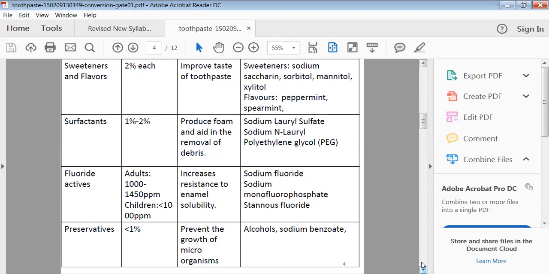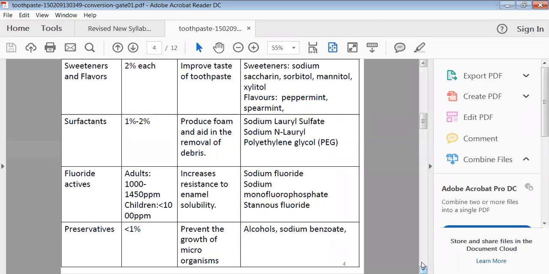Generally, when we are using toothpaste or mouthwash, it may cause solubilization or erosion of the enamel. In the presence of fluoride, we get some resistance toward the solubility of this enamel. Enamel is the protective layer of your teeth.